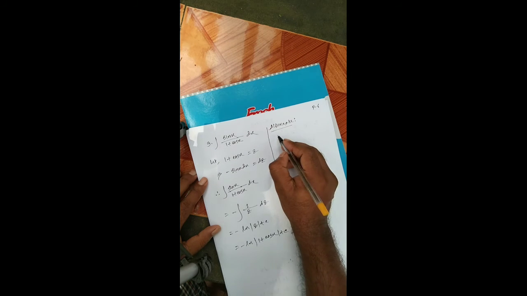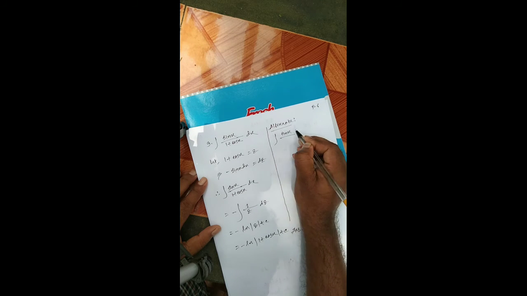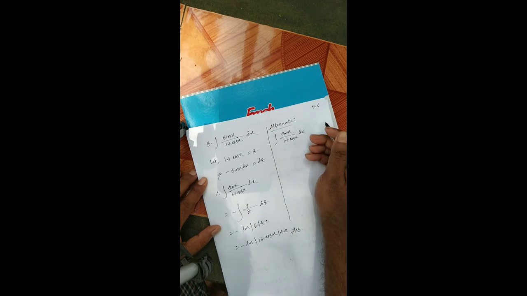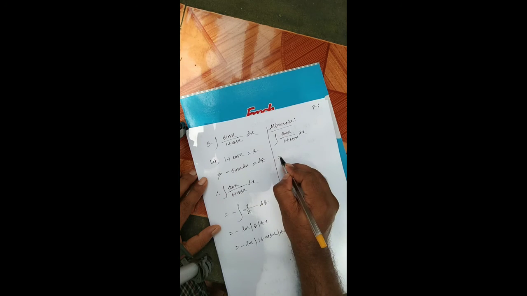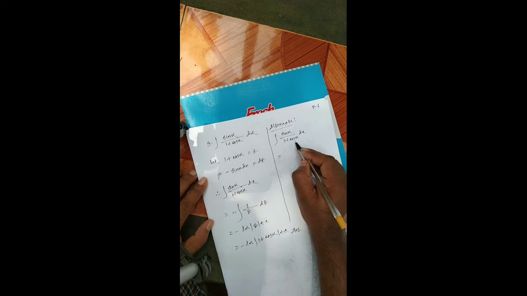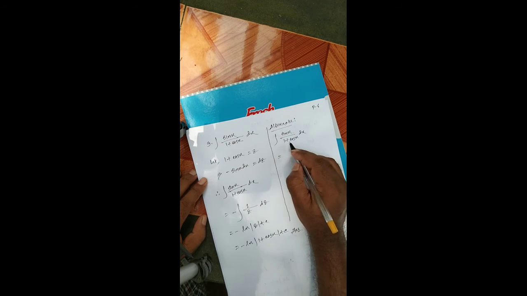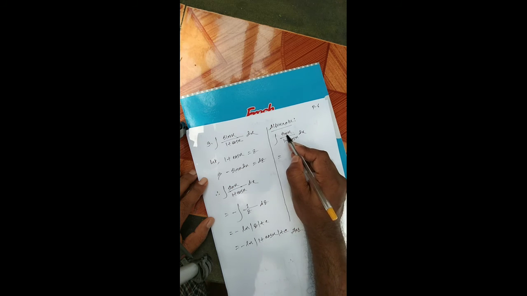Now in this maths, integration sin x by 1 plus cos x dx, we try to make the derivative of the numerator equal to the denominator. Here the derivative of 1 is 0 and the derivative of cos x is minus sin x, equal to minus sin x, but here it is plus sin.